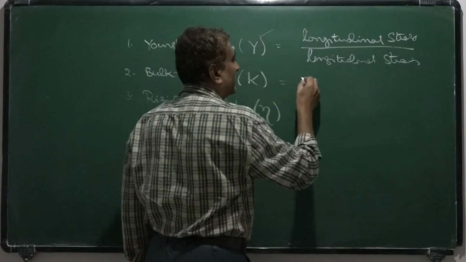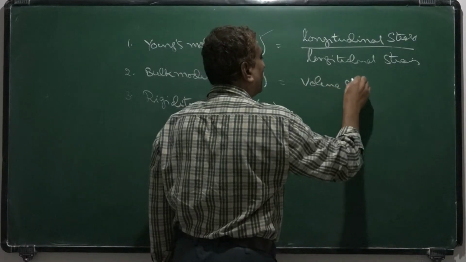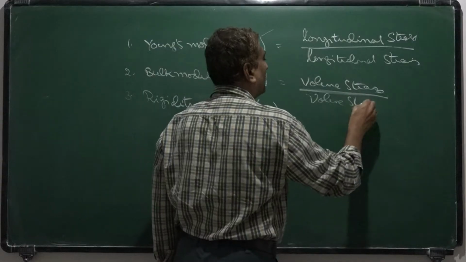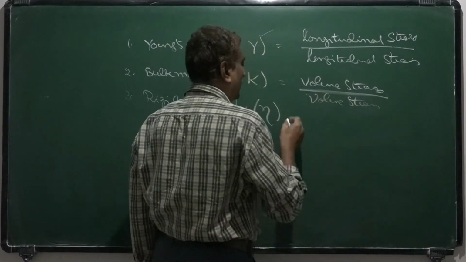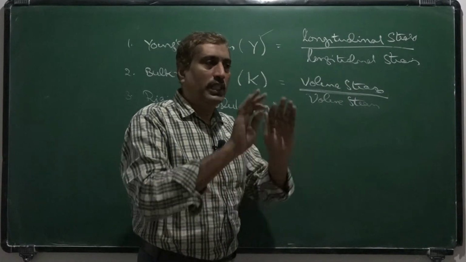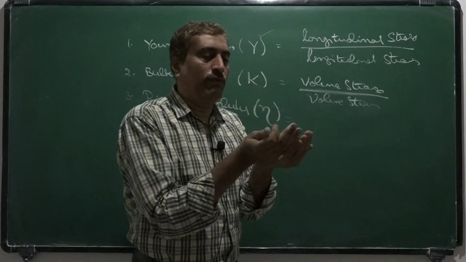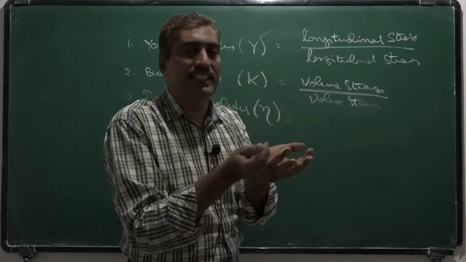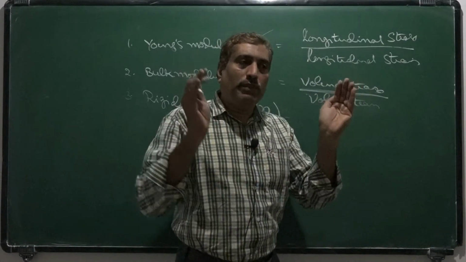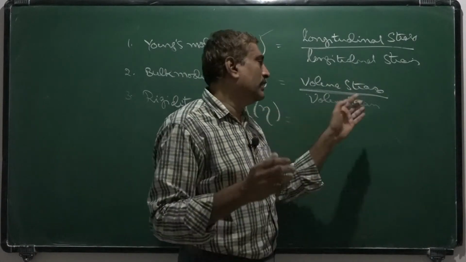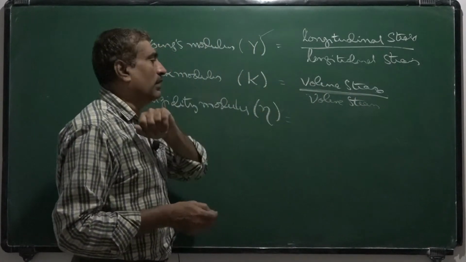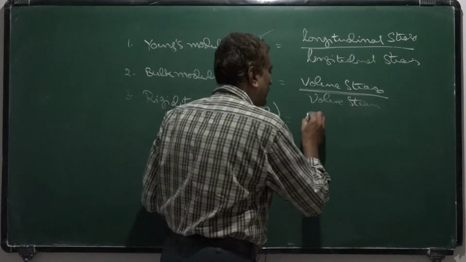Now, bulk modulus is volume stress by volume strain. And so that means stress is applied on the whole body. That means an equal amount of force or restoring pressure is applied on a particular body from all sides of the body, so that the body's volume changes. The ratio of that particular stress to strain is called bulk modulus.